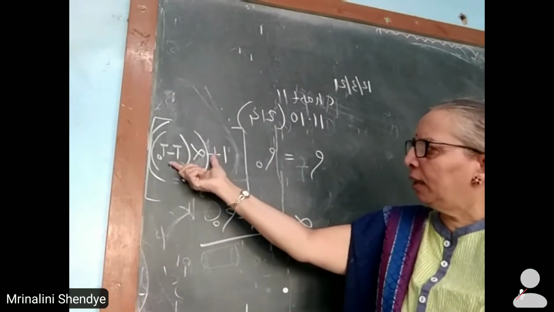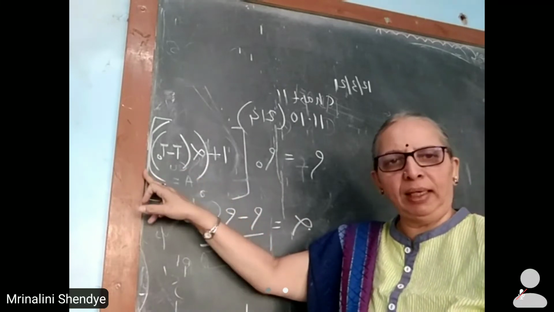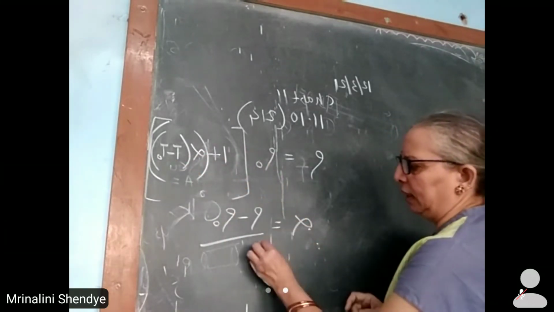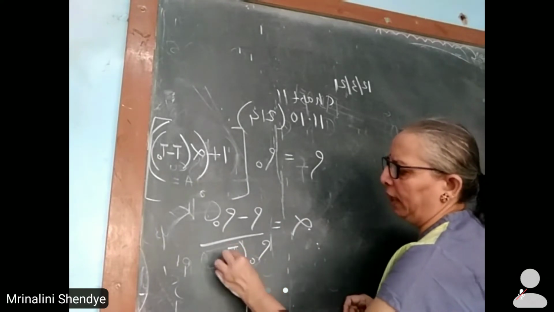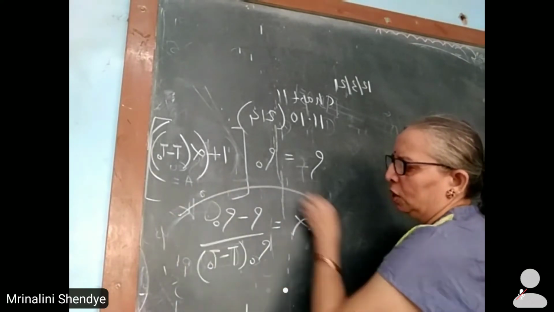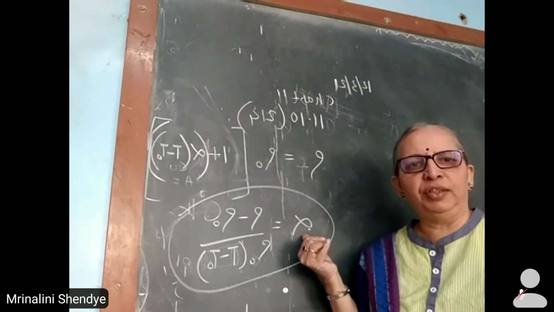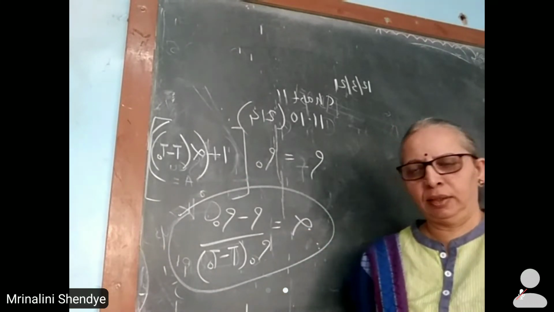The second term will become rho naught alpha T minus T naught. You retain alpha over here and rho naught T minus T naught you take to the denominator. So this will be the definition of temperature coefficient of resistance.